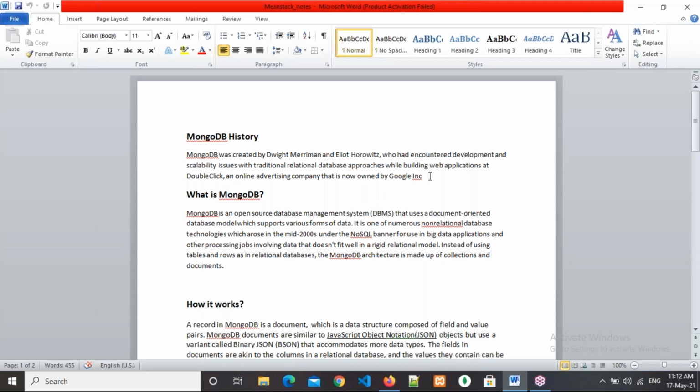Somebody may have a doubt: what are the prerequisites for this course? You should know HTML, CSS, and a little bit of JavaScript awareness you should have. And coming to databases, if you have learned any previous database like Oracle or MySQL, it will also be good for you. So HTML, CSS, and JavaScript, these three technologies, and one database you should know. Then you can understand it very easily. So these are the prerequisites.